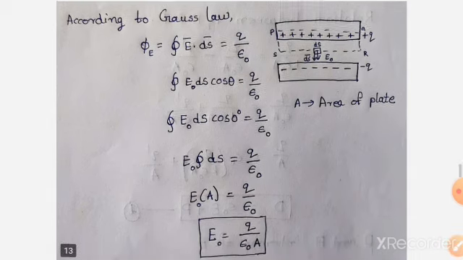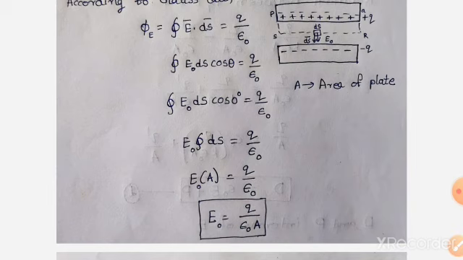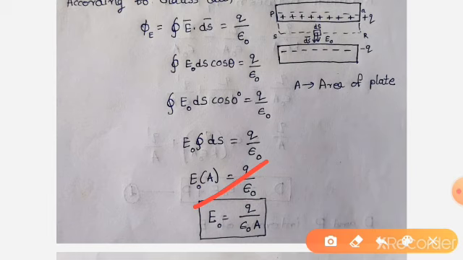So E naught into A is equal to Q by epsilon naught. E naught is equal to Q by epsilon naught A. This is the electric field without dielectric placed in between the plates, without dielectric.